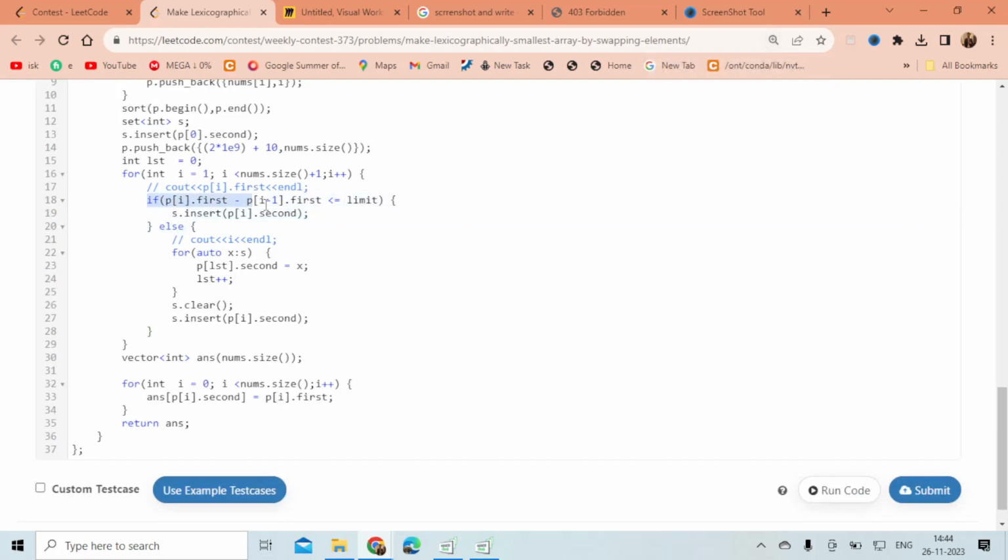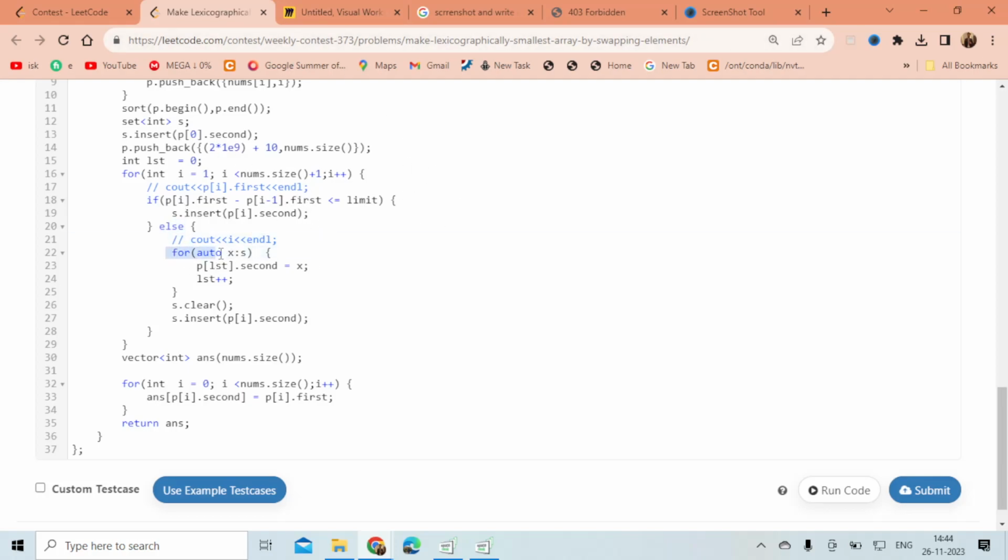So what is happening here? If I can make a group of my current element with the previous element, I insert my current element's index because I have to swap those. And if I'm at an index which is not swappable with the previous, it means that my previous group is formed and I can't add my current element to the previous group.